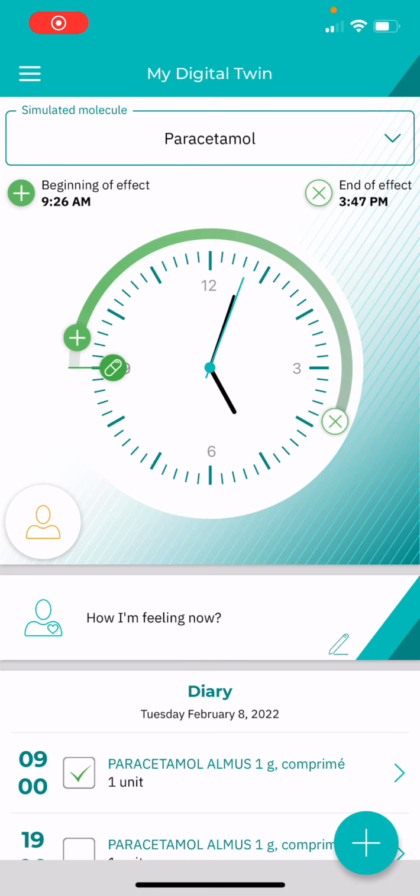Here is a demo of our mobile app for patients called ExactCure, which you can find on the stores. On the home screen, as a patient, I can see what we call my digital twin. I can see the action of my medications on my organism.